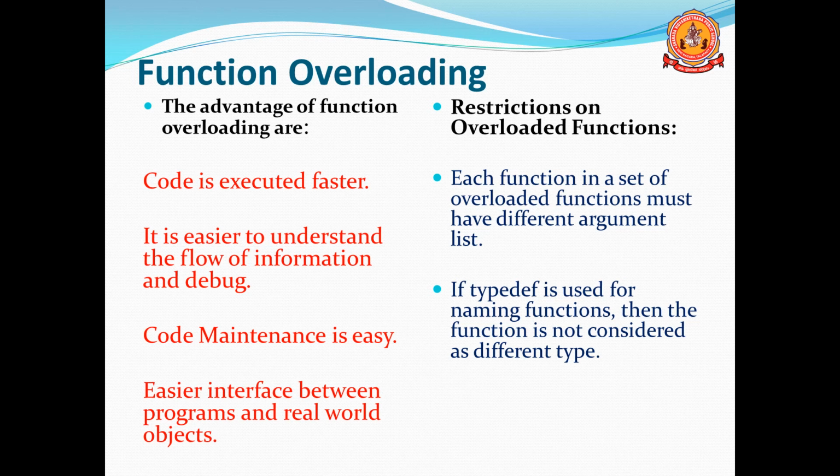And code maintenance is easy. If you are going to find the area of different shapes, no need to think about any other things. Based on the number of arguments, you can tell which function it is, and we can maintain the code more easily. Then, an easier interface between the program and real world objects. If you want to find the area of any particular shape, we can give that shape and get that particular area, so it is easier to interface with real world entities.